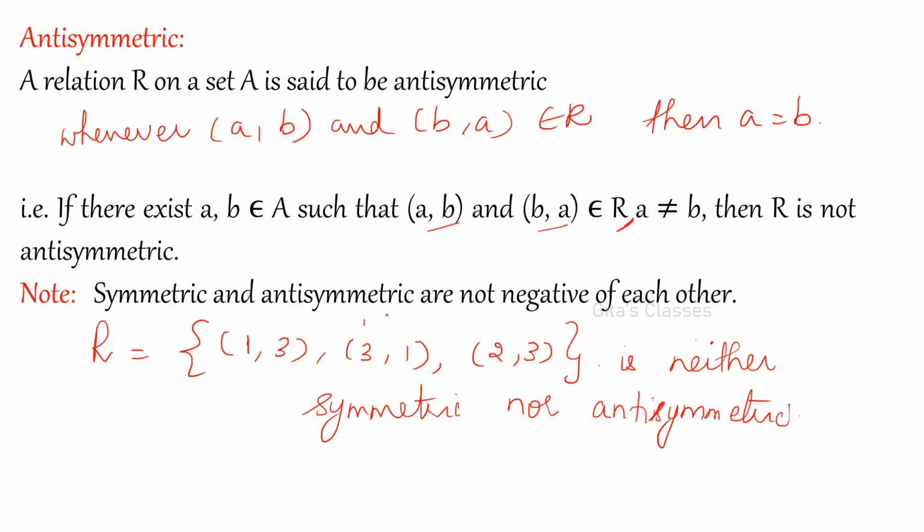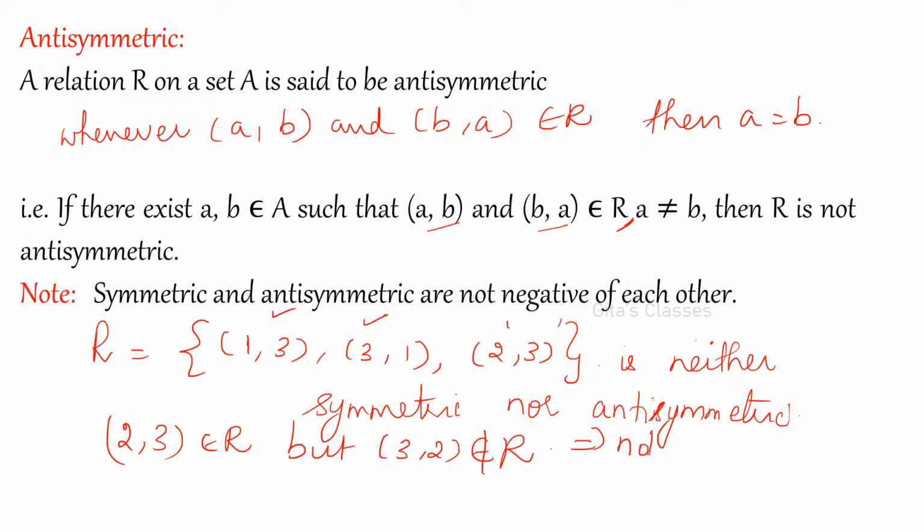Yes, it is there, fine. 2 comma 3 belongs to R, but 3 comma 2 does not belong to R. Therefore, it is not symmetric.